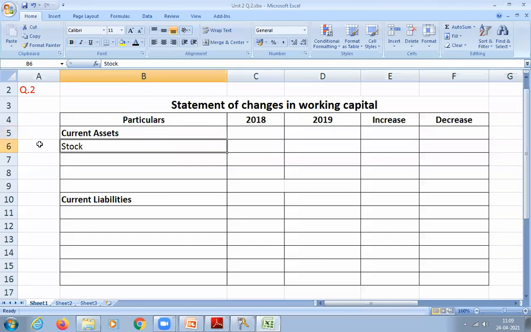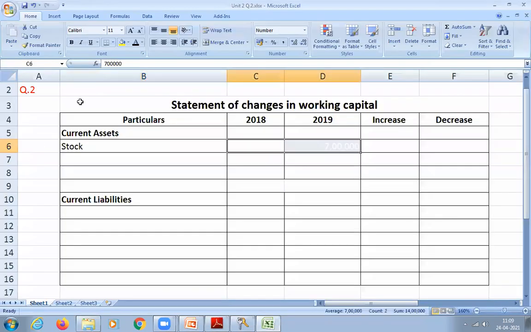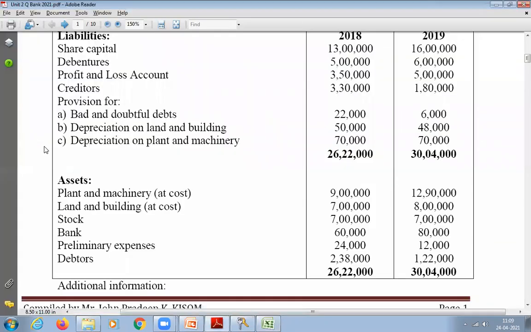So what is the value of stock in 2018? Both are 7 lakhs. So write down 7 lakhs. Whether there is increase or decrease? Nothing, so just nil. Don't write anything in the increase or decrease column. Next, current asset.